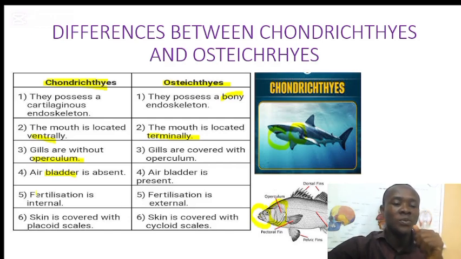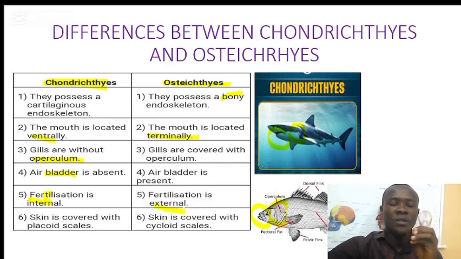So let's continue. Number five, fertilization in Chondrichthyes is internal. That means it is occurring inside the body of the organism. But for Osteichthyes, fertilization is most often external. That means it is occurring outside the body of the organism.